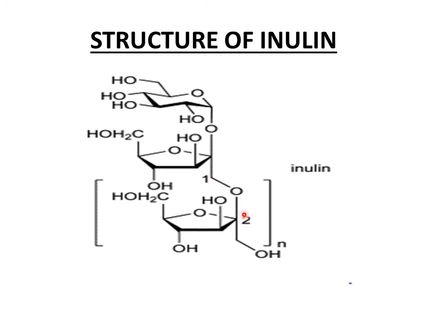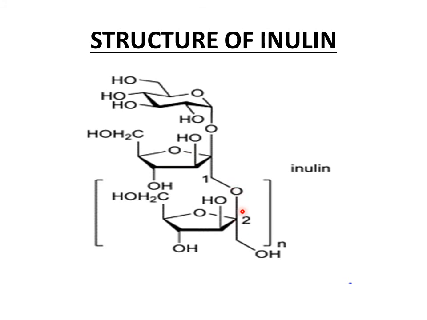So these are two adjacent fructose subunits, and the bond formed between them is beta 2,1, because carbon number 2 of this fructose molecule and carbon number 1 of this fructose molecule are participating in bond formation. So it is a 2,1 glycosidic linkage. And which type of glycosidic linkage? Beta glycosidic linkage, because the hydroxyl group of this carbon is present below the plane of the ring, and the hydroxyl group of this carbon is present above the plane of the ring.